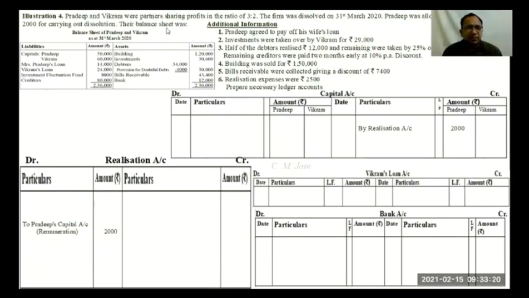Then we are given their balance sheet, capitals Pradeep and Vikram. This amount will come in capital accounts, credit side, first line, 31st March 20. By balance brought down 50,000 and 60,000. The next is Mrs. Pradeep's loan. You have to be very careful about the wording.